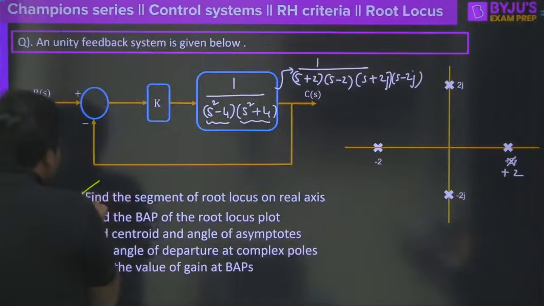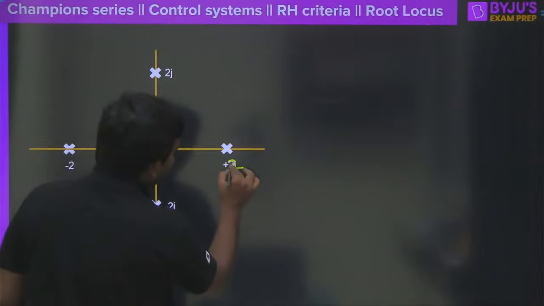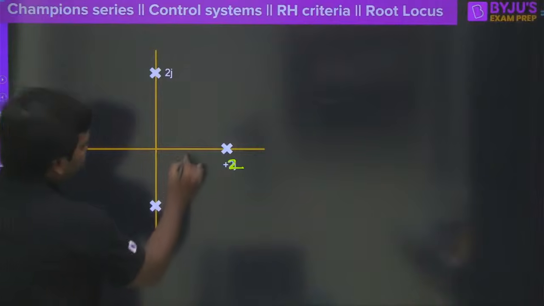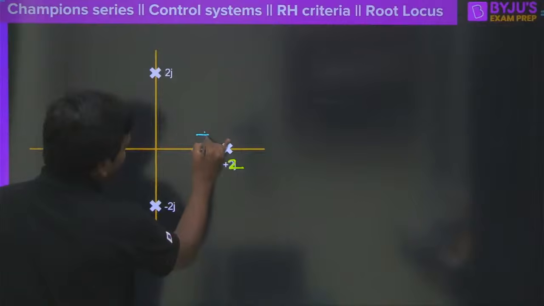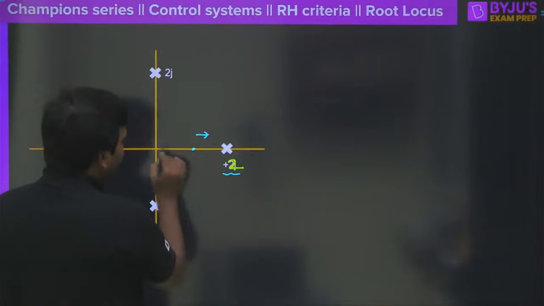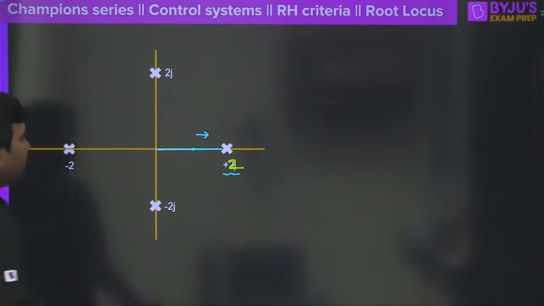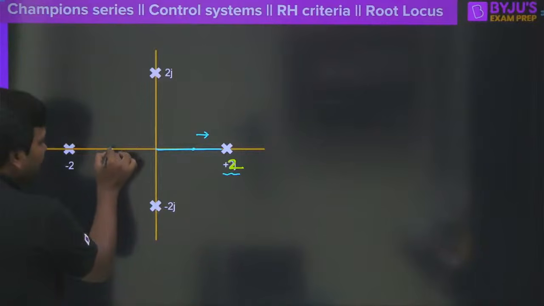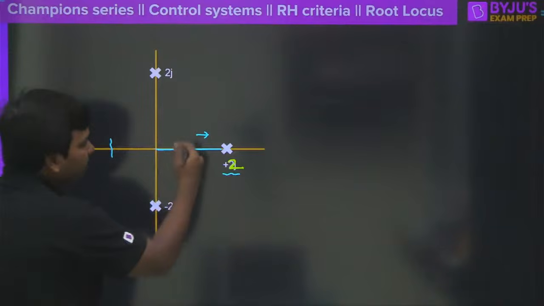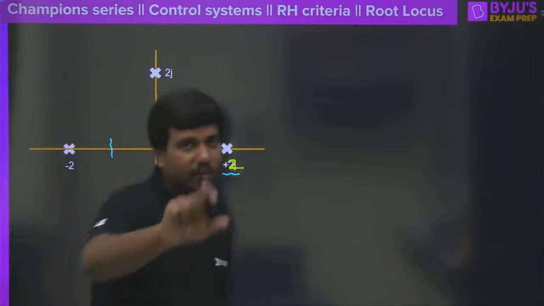So for that, let's answer the first question: find the segments of the root locus on the real axis. Where are the root locus segments here? This is 2, this is minus 2. Suppose you take any point on the real axis to the right of this point, how many poles are there? Only one pole, which is an odd number. So from here to here, this entire segment is on the root locus. You might know that: keep a point here, look at the number of poles plus zeros to the right of that point, and if it comes to an odd number, then that segment is on the root locus. This is the basic thing. I feel every one of you knows this, right?